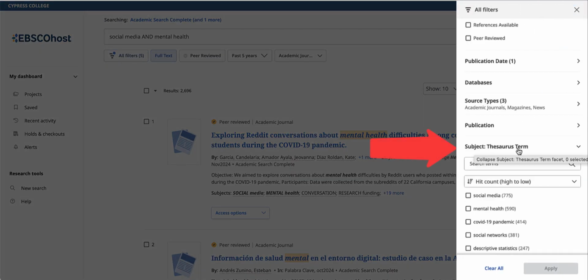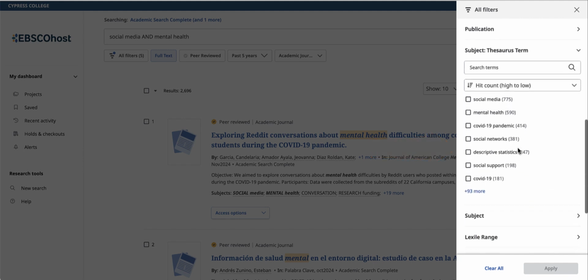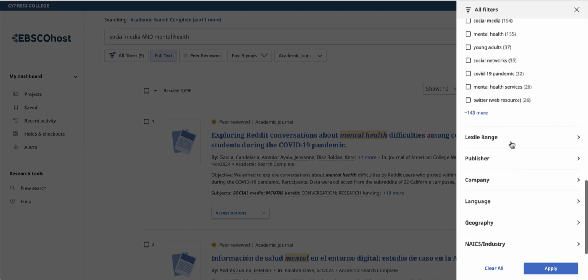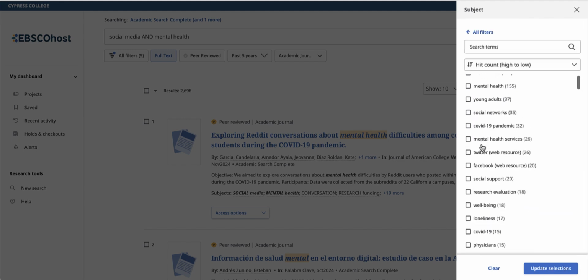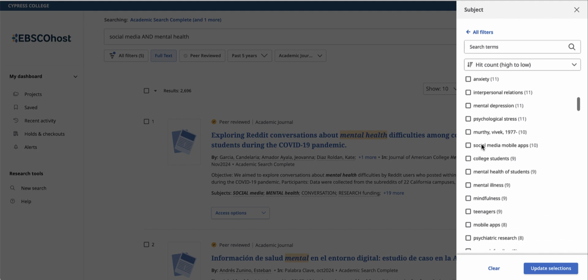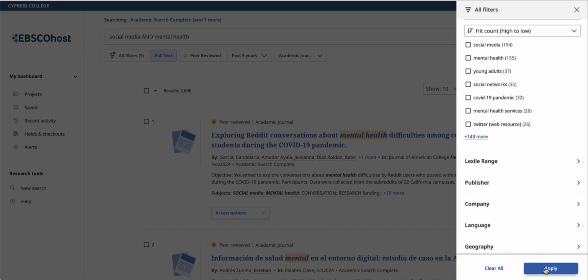The subject thesaurus search will filter your search using subject terms, keywords which are recognized by the database and used to describe each article. The subject terms filter also lets you search by subject, but these terms are generally assigned by the author and are not necessarily recognized by the database's assigned subject terms. Either way, both of these offer additional keywords that can help you develop additional searches and find articles relevant to your research topic. So they're a great way to browse and can narrow down your search.